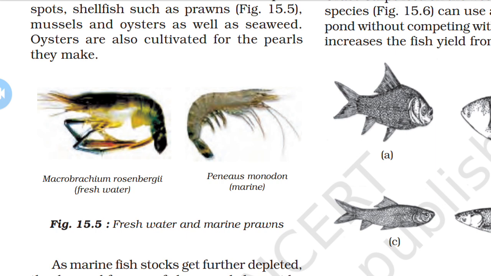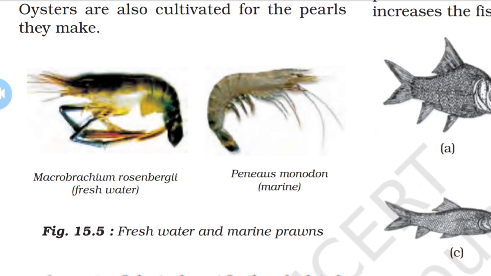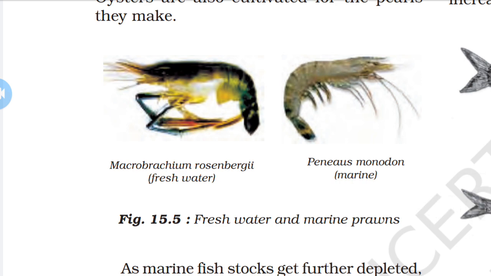Okay, in Gujarati prawns are called ઝીંગા. So this figure is ઝીંગા, as you can see beside it. These are freshwater and marine prawns. The species here are mullets, betki and pearl spot, and shellfish such as prawns, called ઝીંગા in Gujarati.